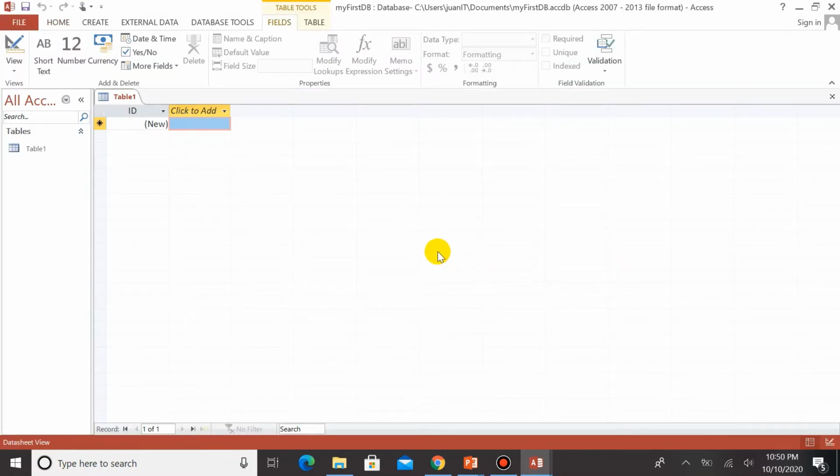Access will create a new blank database and will open up a table, which is also completely blank, as what you see here on your screen. So we have successfully created our first database and named it My First DB. Let's close this and go back to our PowerPoint.